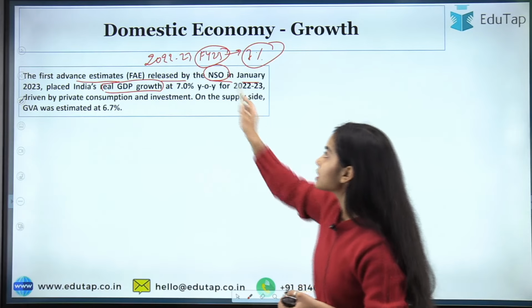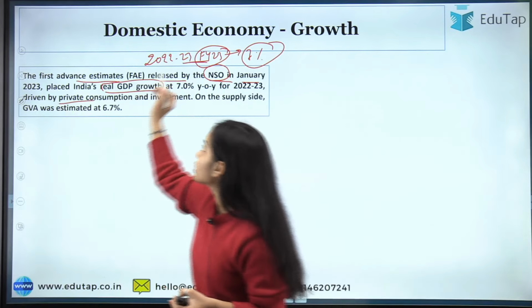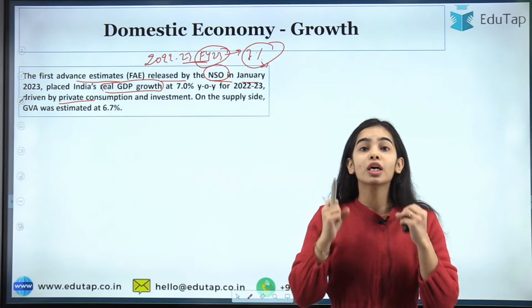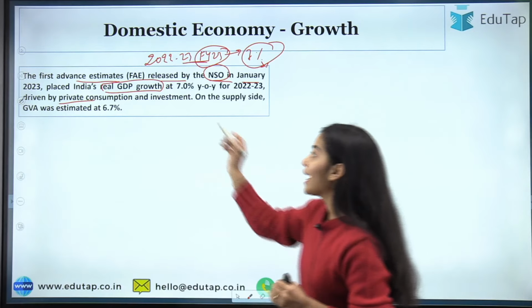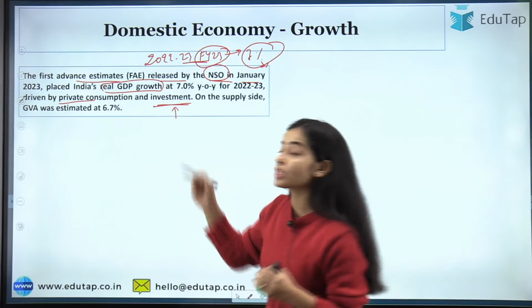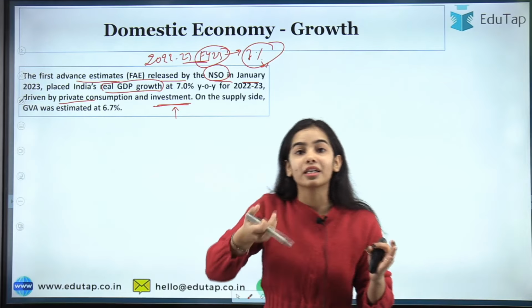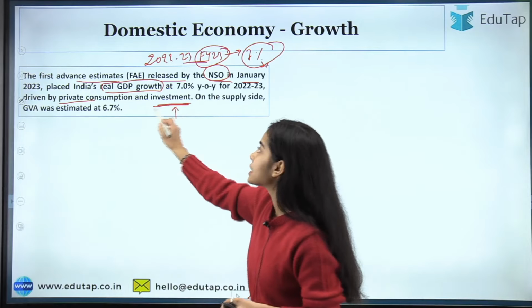Remember, this is for financial year 23. The growth is majorly because of private consumption, the resilient demand that we are holding, and investment. Credit is increasing in the economy because loans are being taken for investments. So investment is increasing in our country.